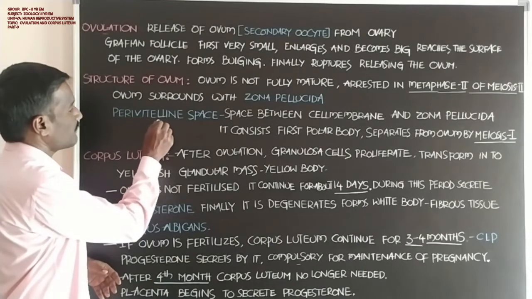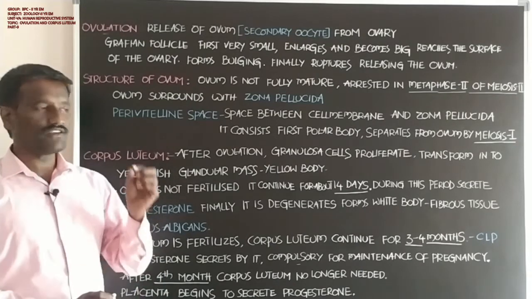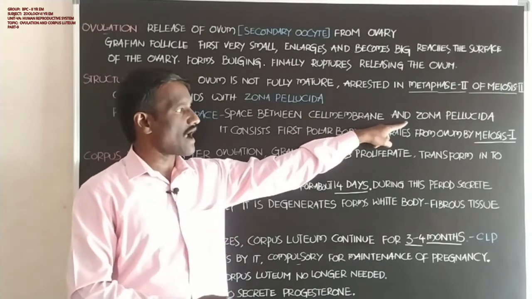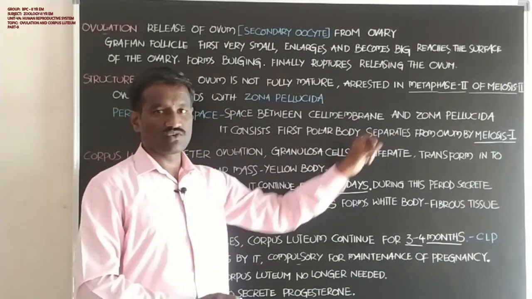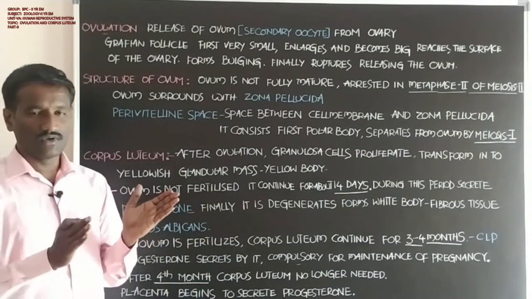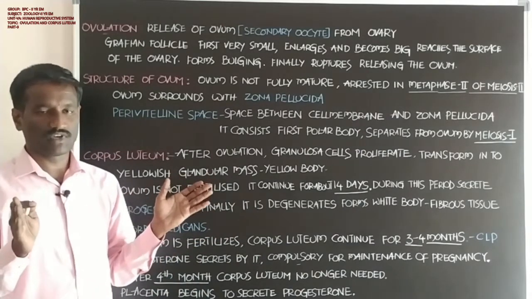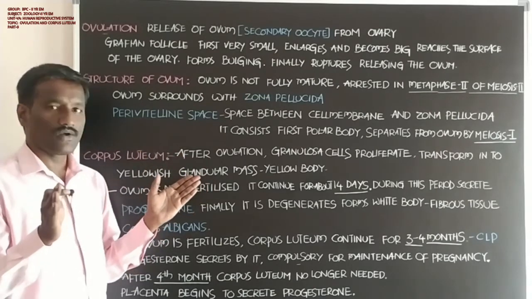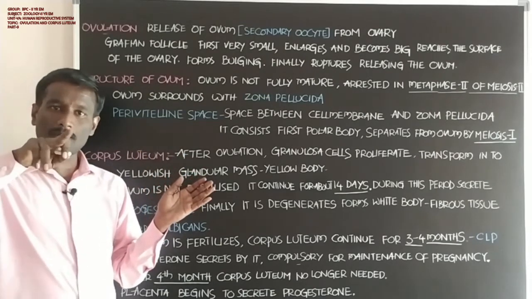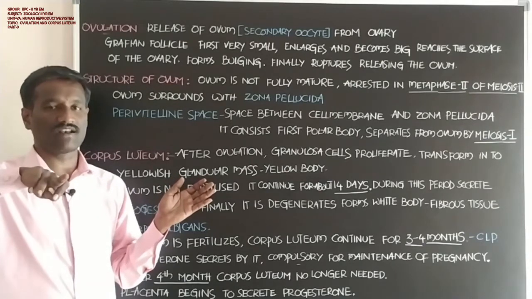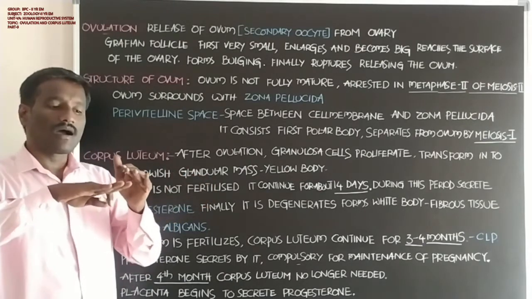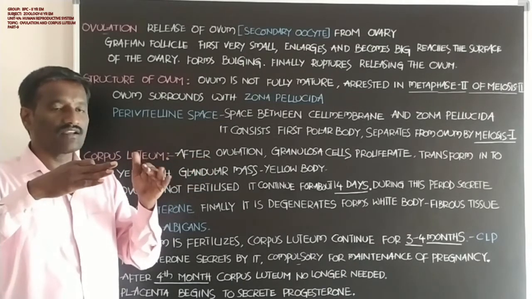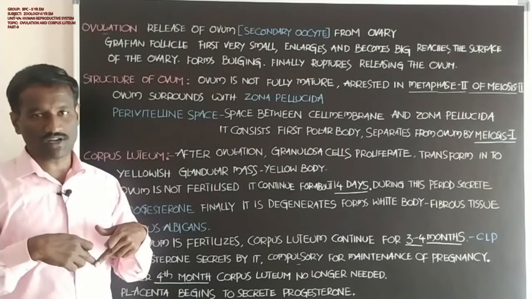Next, what about the perivitelline space? The perivitelline space is the space between the cell membrane and the zona pellucida. Students, if you observe the ovum released from the Graafian follicle, the ovum is surrounded by the plasma membrane, the cell membrane, and after the cell membrane it is covered with the zona pellucida.